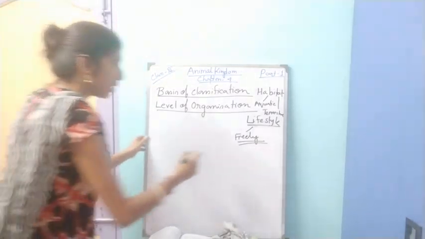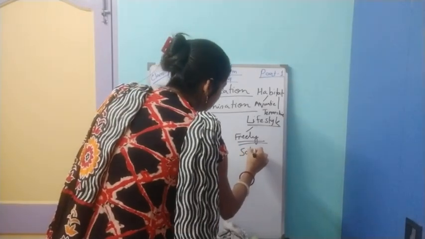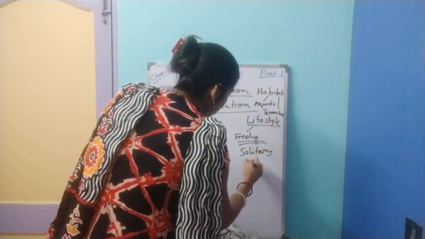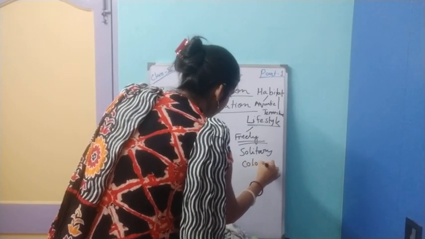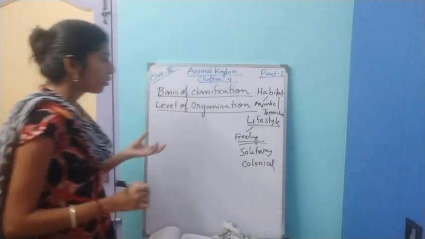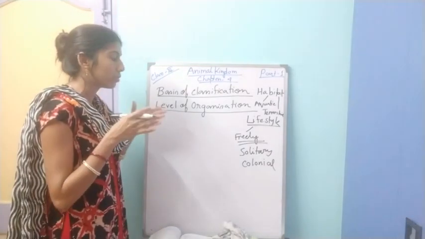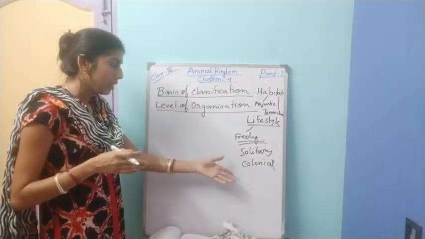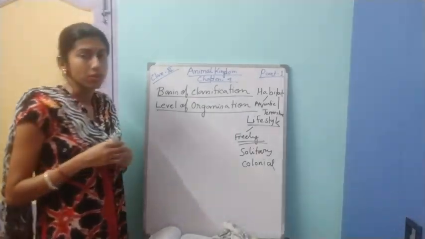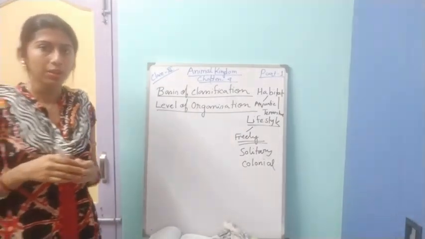You will mostly find two terms, solitary and colonial. Solitary means those who stay alone, and if they are living together, that is called colonial form.